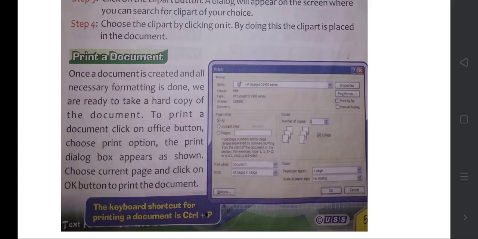There is one more option in print, called print preview. It means you can preview the document, how it would look on an A4 sheet if you take a printout. Take a white paper and if you take a printout, how it will look, before taking the print itself we can see, the computer will show you.